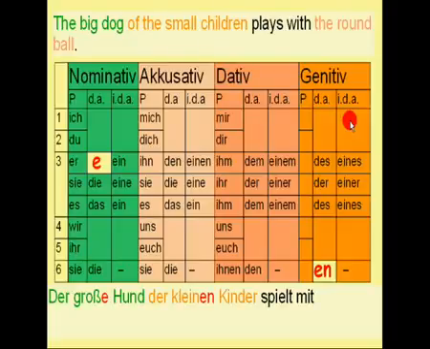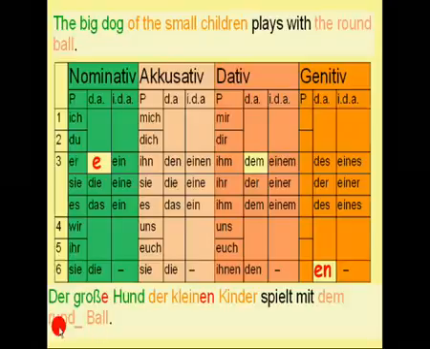But anyways, ball means "Ball" in German and is masculine. So all you need to do is find out the definite masculine article in the dative case. Which one is it? "Dem". So as you can see here, the sentence continues with "dem rund Ball". And obviously "rund" means round.